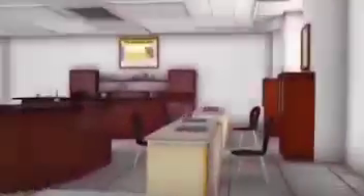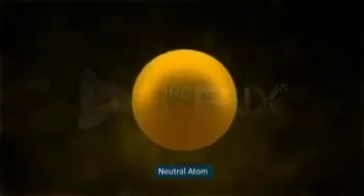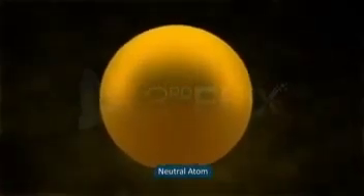Objective: to understand the first scientific atomic theory. The first scientific theory about atom was put forward by an English chemist, John Dalton, in 1803. He described an atom as a solid hard sphere which is neutral with no charge on it. Let's understand the postulates given by him in his atomic theory.